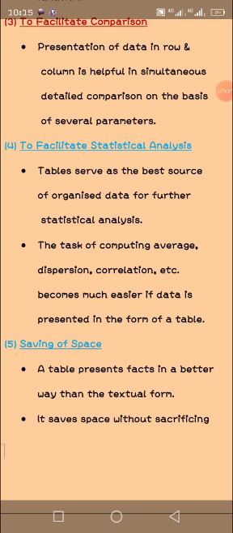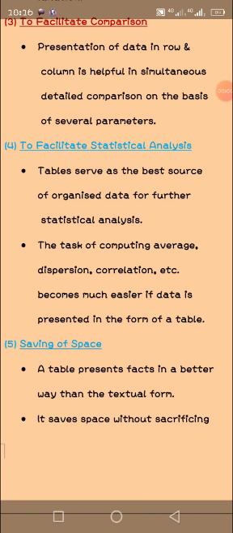Yeah, I say tables serve as the best source of organized data for further statistical analysis. It is the best form of preparing and calculating data in a statistical analysis. It serves as the best way of analyzing data. Data, I mean here, is what? Figures collected from different angles.